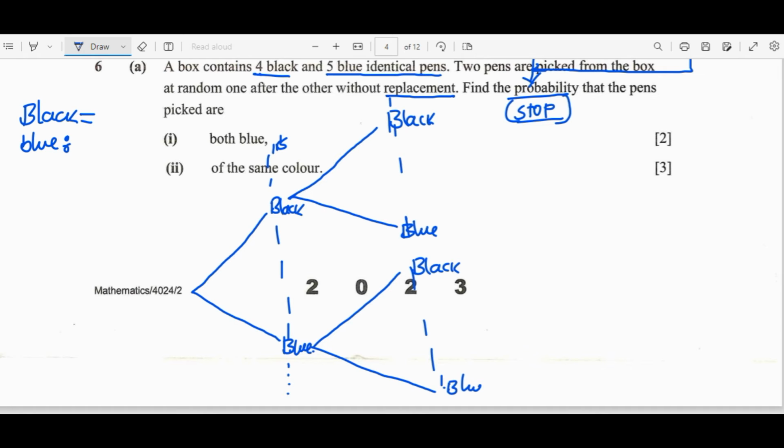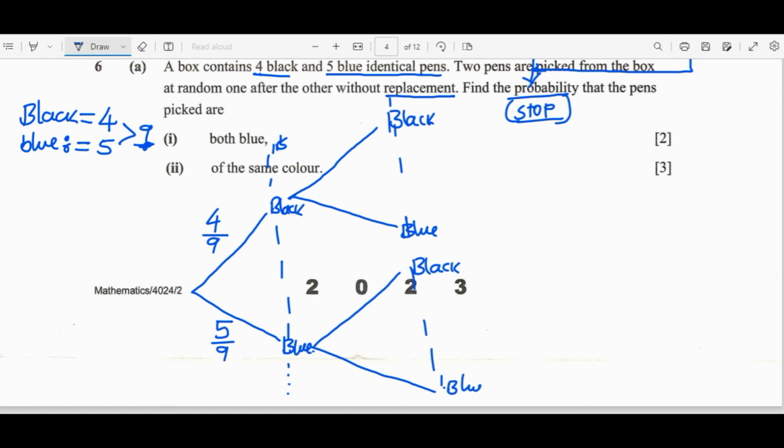From the information, we have 4 black and 5 blue, which adds up to 9. So that is the total. For the first part, you don't have to do anything to the numbers. So how many black do we have? It's 4 divided by the total. The denominator must be the total of the colors, which is 5 plus 4 is 9. Then for blue, it's 5 over 9.